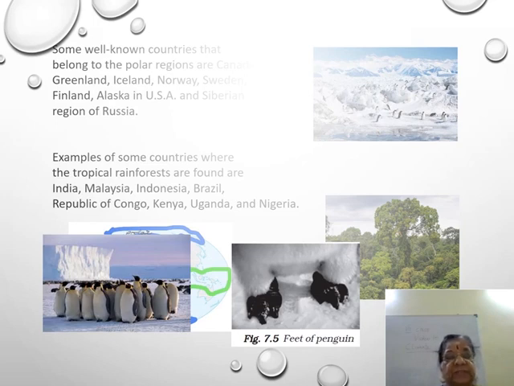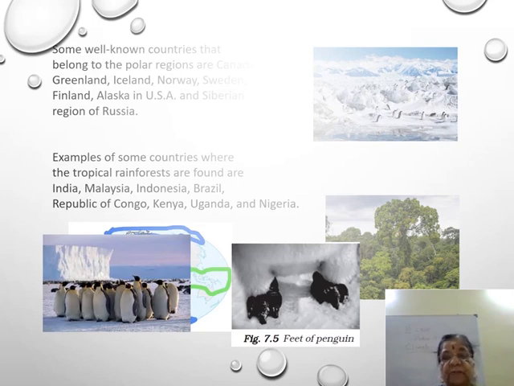You may have seen pictures of penguins huddled together. This is called huddling. Penguins always live in groups. They huddle together and this keeps their body warm.